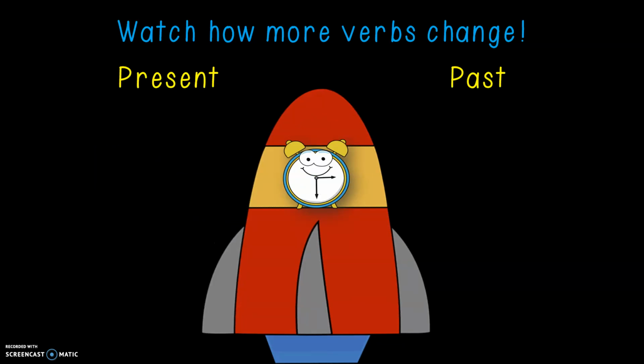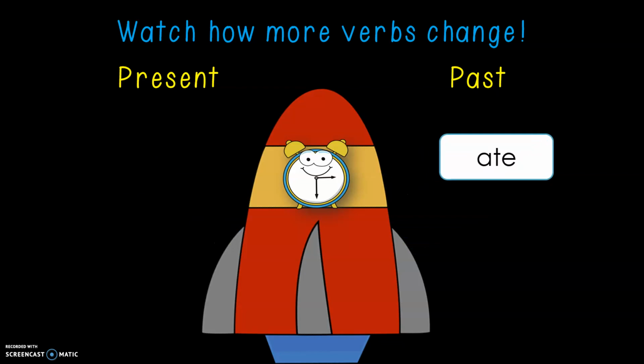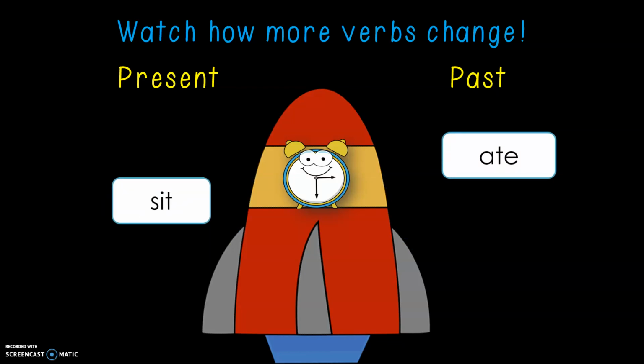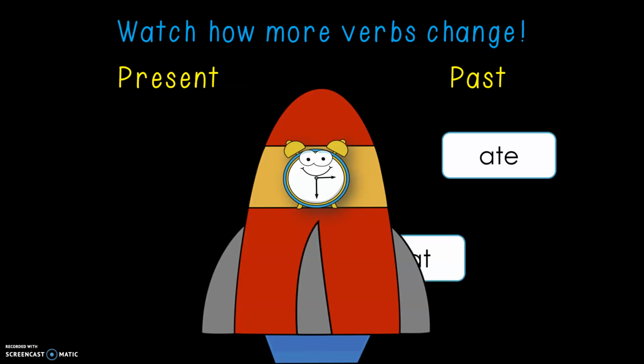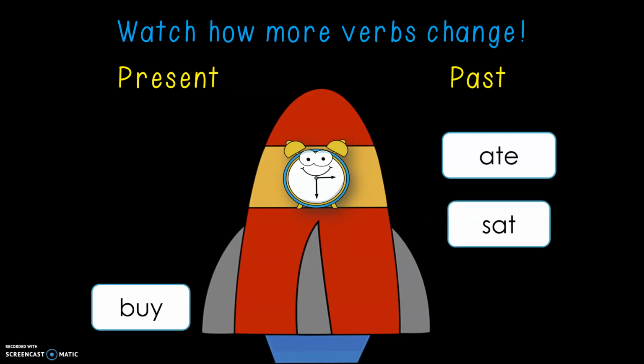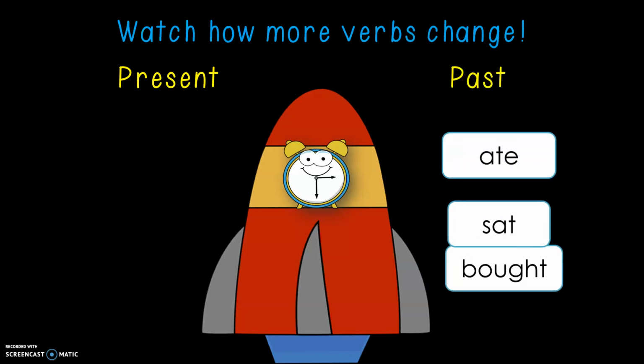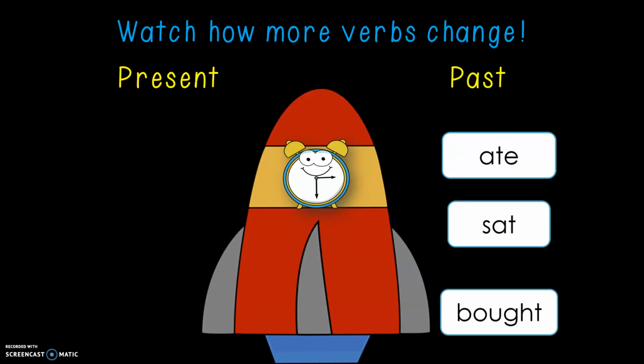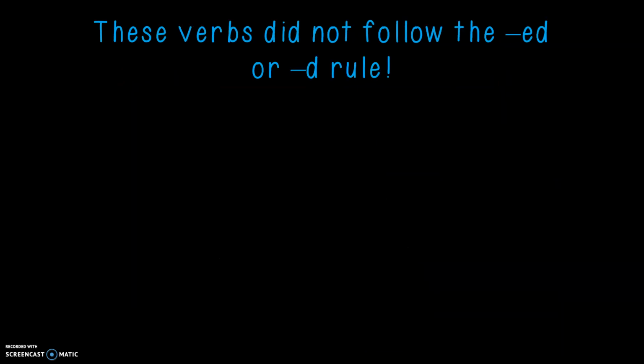Eat, ate. Ooh, looks different, doesn't it? Sit, sat. Buy, bought. They look very different in past tense than they did in present tense.